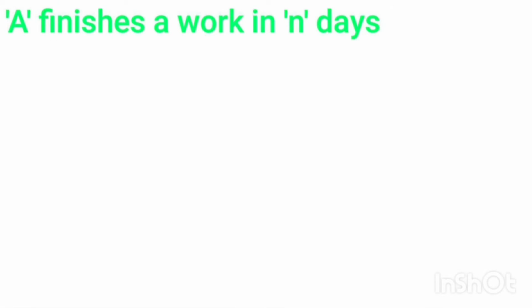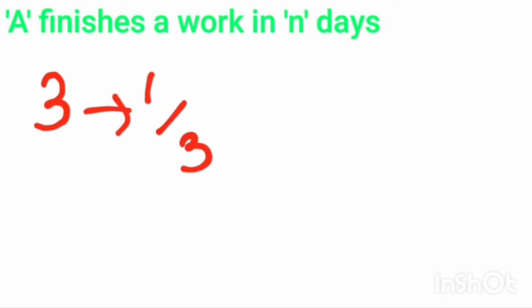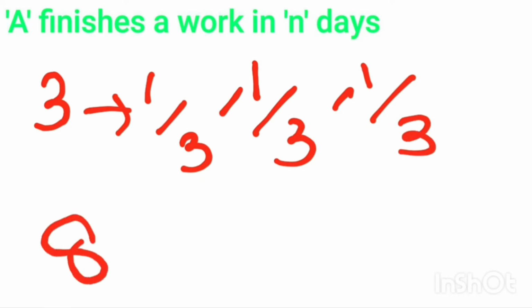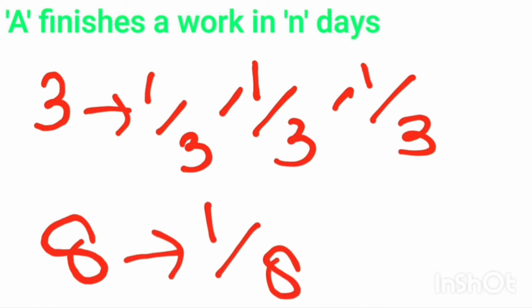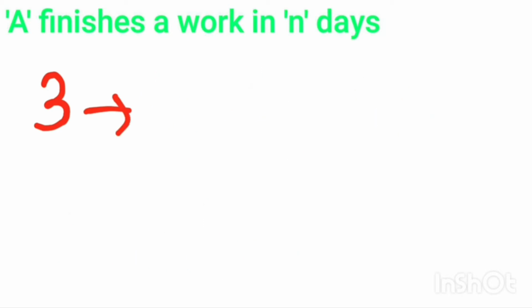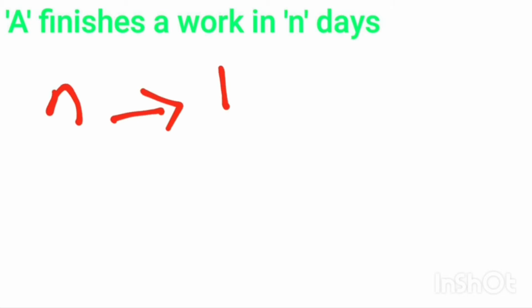Suppose if A takes 3 days to complete the work, he will do 1 by 3rd of work every day. That is 1 by 3rd of work in first day, 1 by 3rd of work in second day and 1 by 3rd of work in third day. If A takes 8 days to complete a work, then he will do 1 by 8th of work every day. Let's generalize the term. If A takes n days to complete a work, then he will finish 1 by nth of work every day.